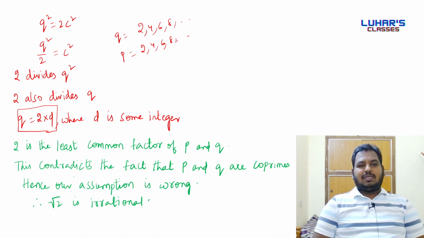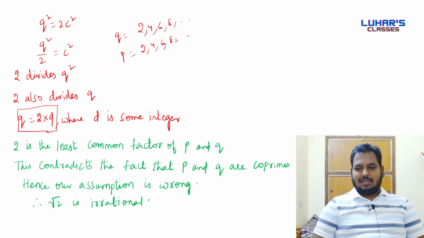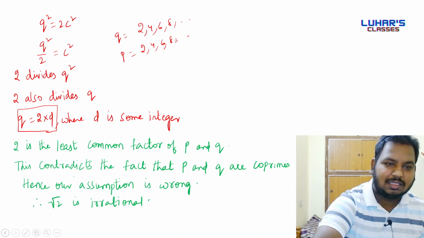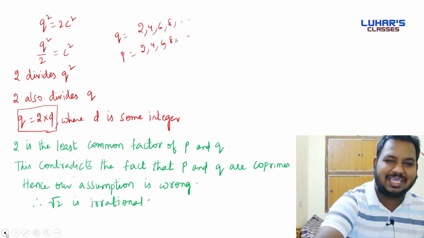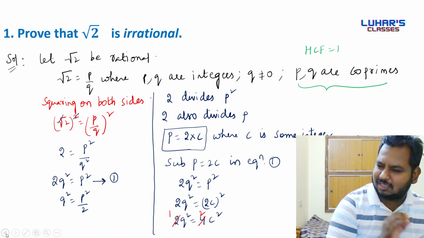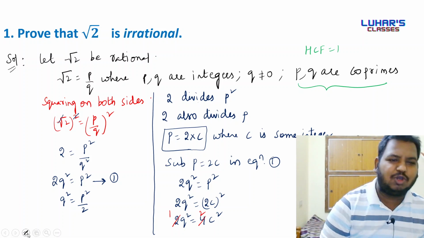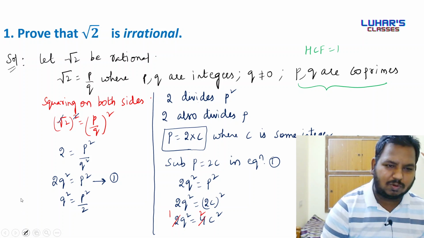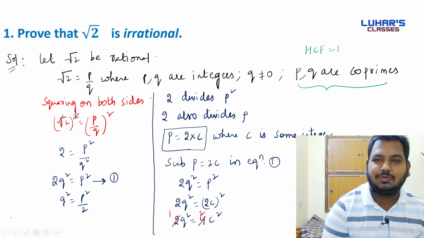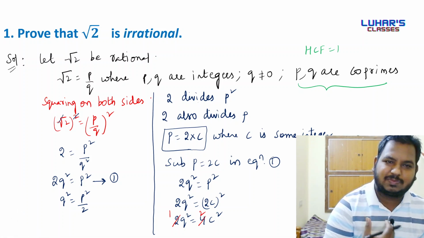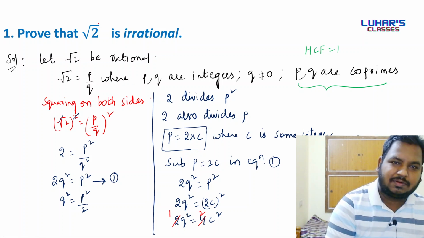What should we do if they ask us to prove root 5 is irrational? Root 7 is irrational? Root 11 is irrational? Then you should remember Mahendra sir and follow this trick. I'll tell one very beautiful trick to you. I hope your teachers might have told this to you. It is not new, but it's my responsibility to discuss it with children.